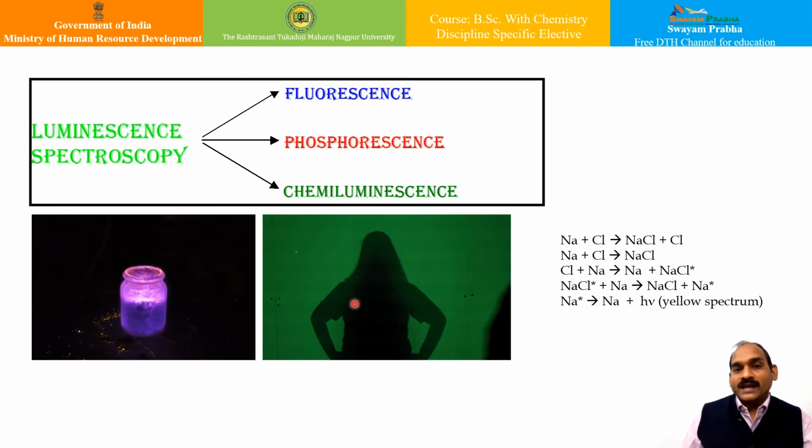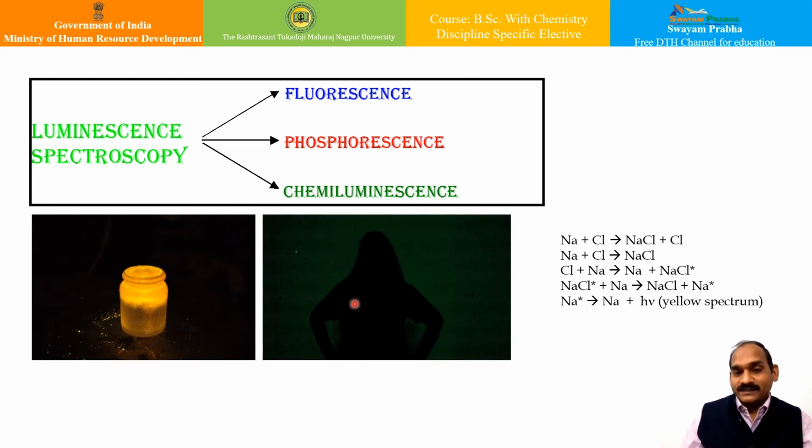The time for which light is emitted depends upon the nature of the substance and sometimes on the temperature. The phosphorescence continues even after the incident radiation is cut off, which is what is seen in this picture.